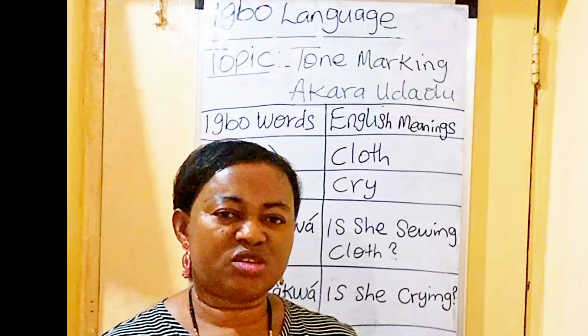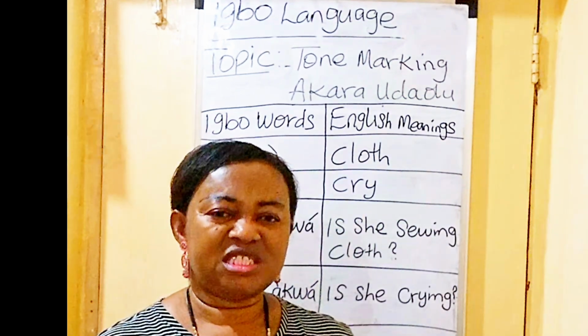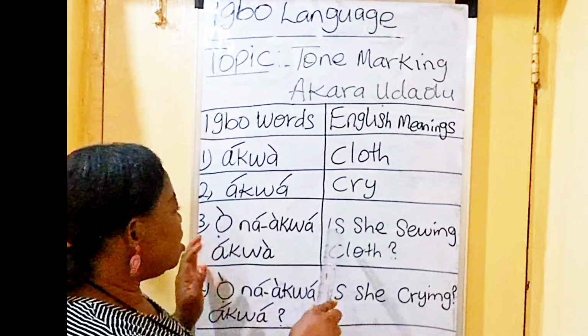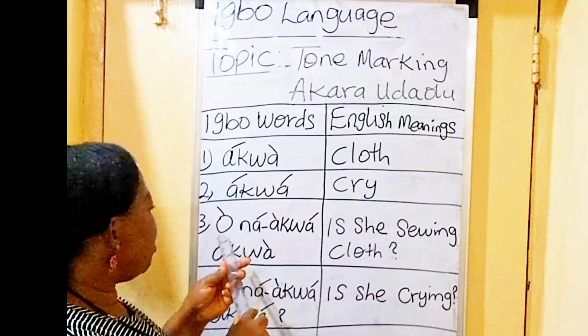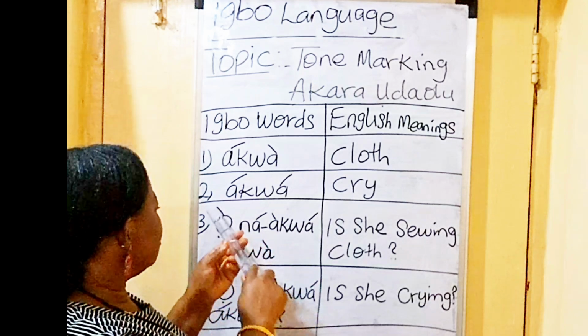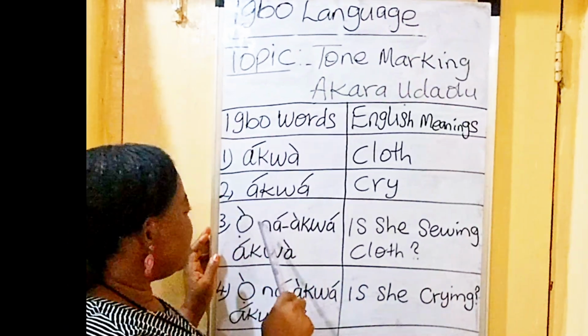The person asked us, why is it that the tone marking of this, "is she sewing clothes" in Igbo, goes down, this and this, instead of going up?